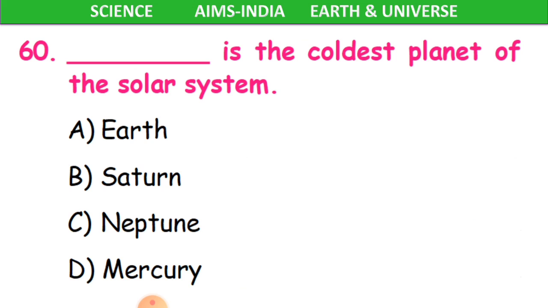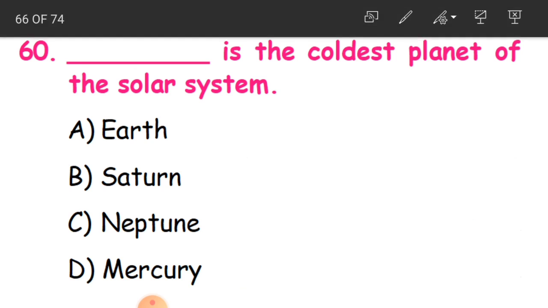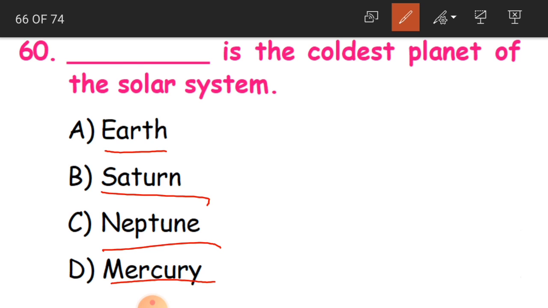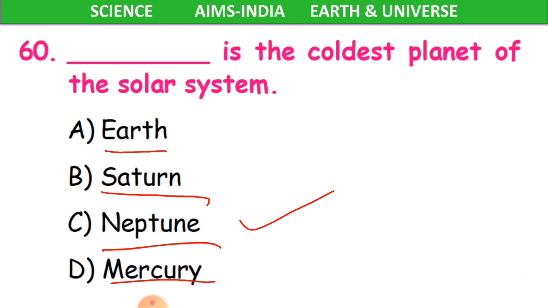Now 60th question. Dash is the coldest planet of the solar system, and it is very far away from the sun also. That is why it is the coldest planet. And one another clue for you is it stands in the 8th position from the sun, when you calculate from the first planet. That is the 8th planet. What is it? Is it Earth, Saturn, Neptune, or Mercury? And the answer is C, children, Neptune.